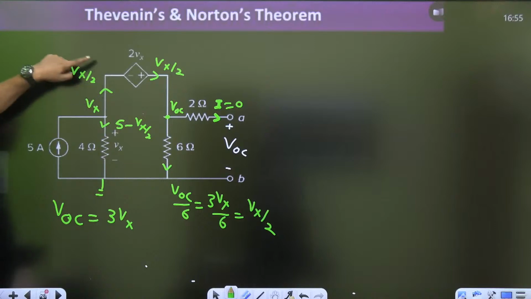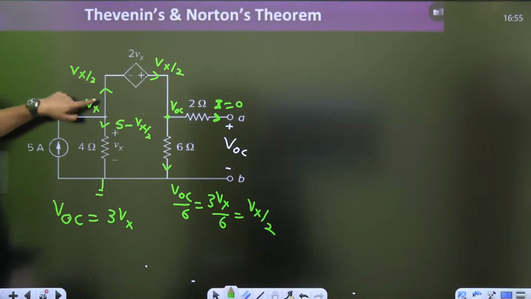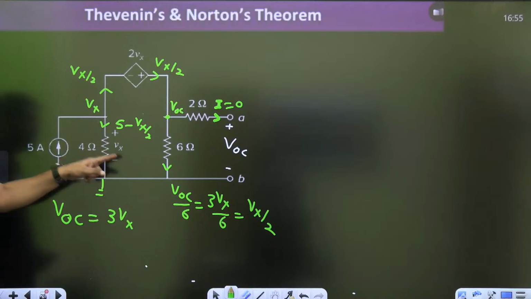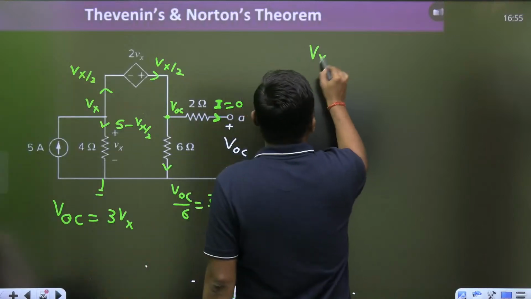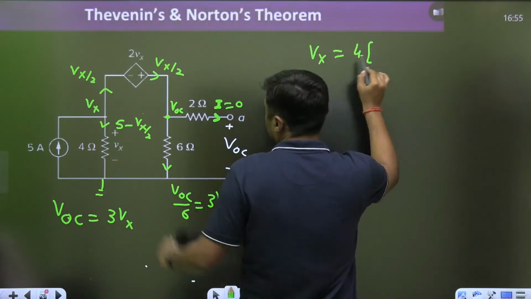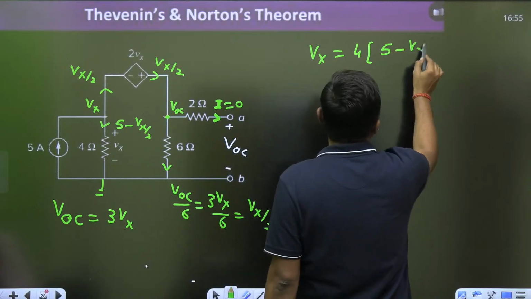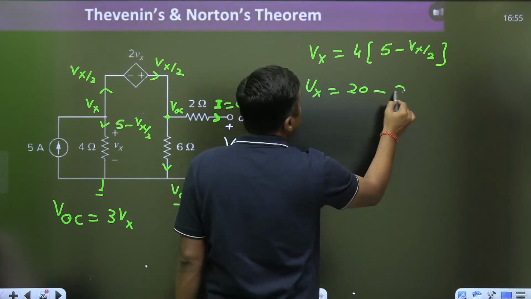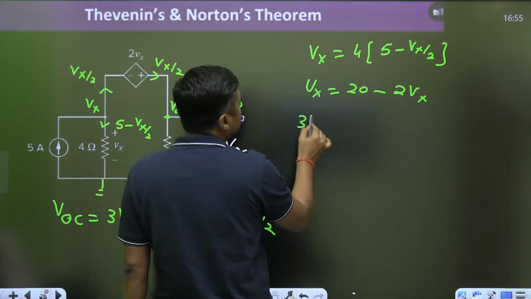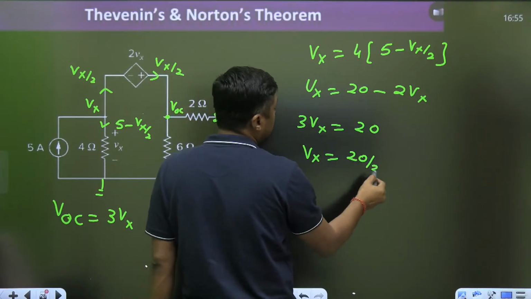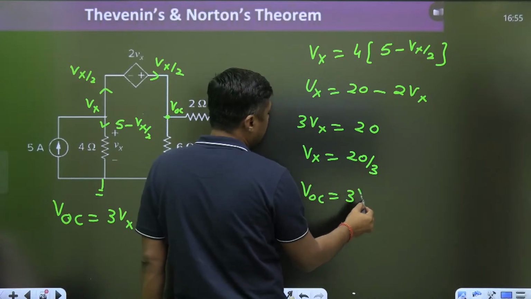Here it is a 5, outgoing current is Vx by 2. So what is the current here? 5 minus Vx by 2. You have to find the Vx only. So you can write the equation. Vx is equal to 4 times of 5 minus Vx by 2. Multiply it. 20 minus 2Vx. That will become 3Vx is equal to 20. So Vx is equal to 20 by 3. VOC is 3Vx, and that's why it will become 20 volt.